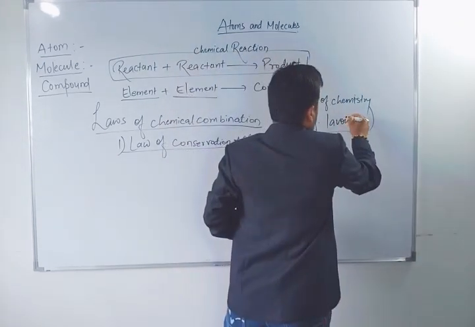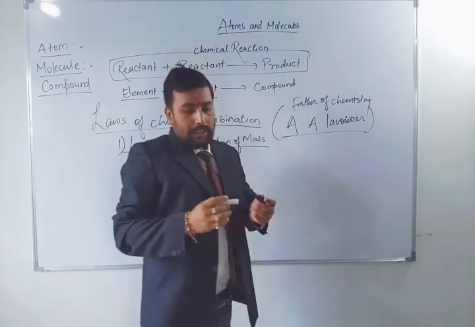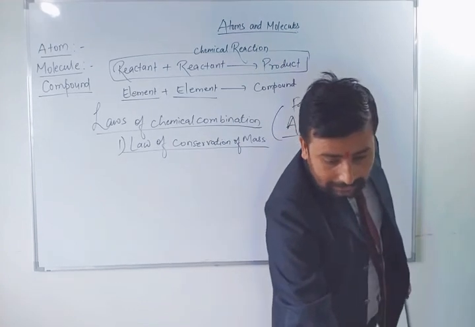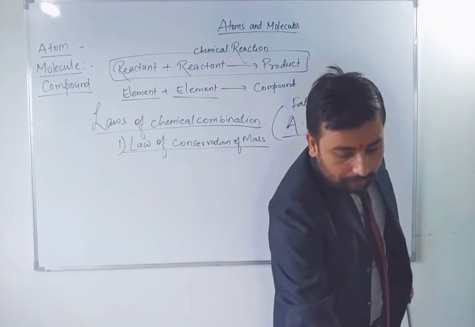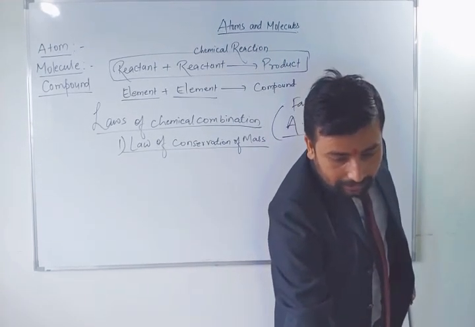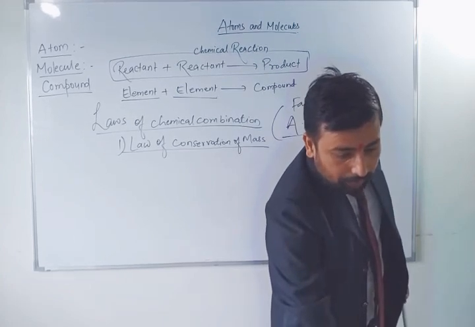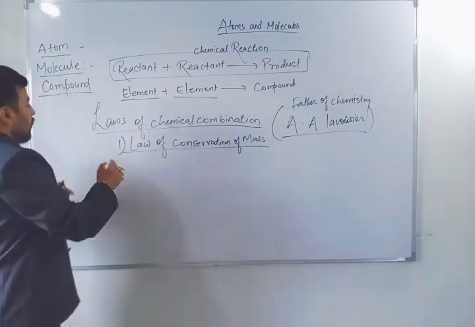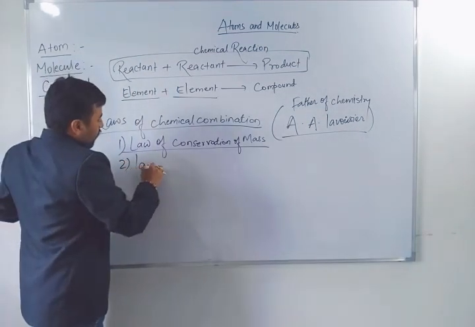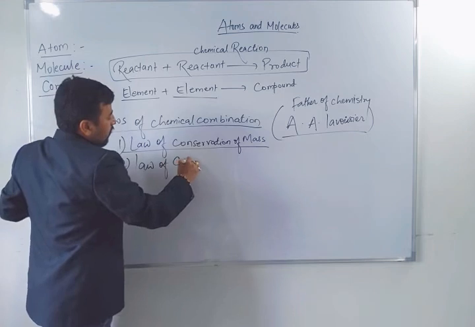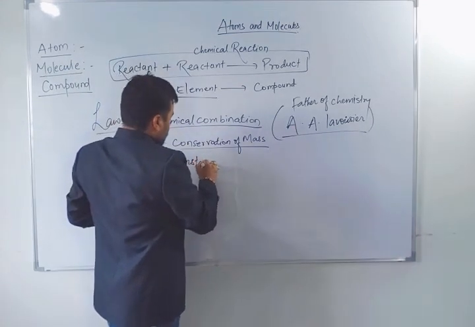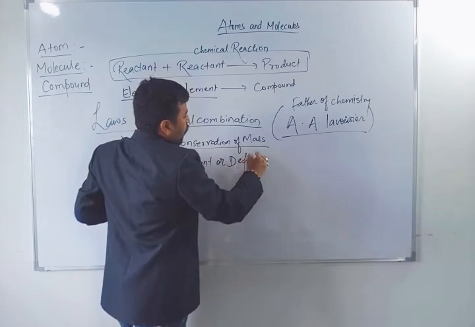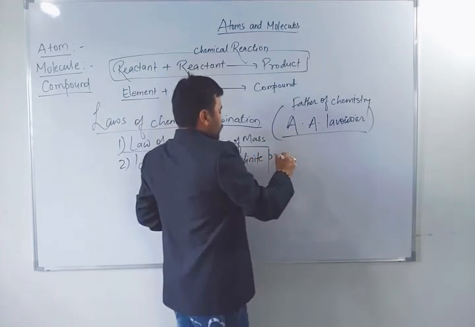Okay. Now, after understanding this concept, there was one more scientist. He has given the law of definite proportion, or law of constant proportion. Definite means fixed proportions.